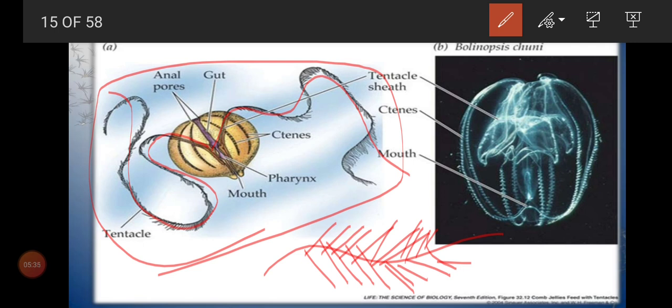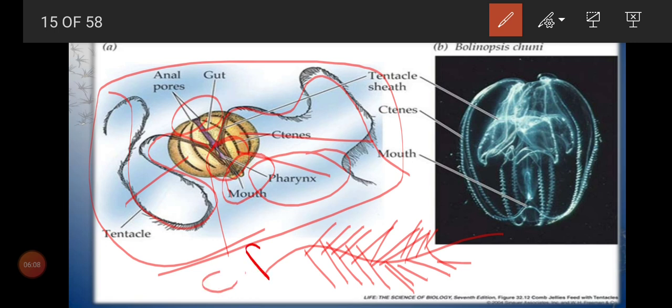And here I told you digestion is complete, so a mouth pore is there, an anal pore is there. Followed by the mouth, we can see the organ level started. So after tissue, the next level, organ level, started. We can see the pharynx also, and we can see 8 rows, 1 2 3 4, behind 4, 8 rows of ciliated comb plates.